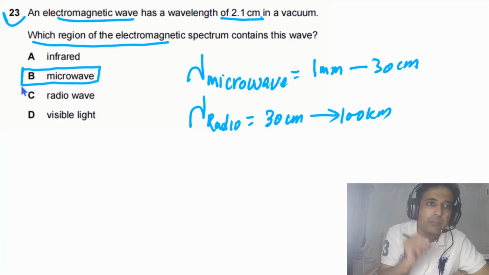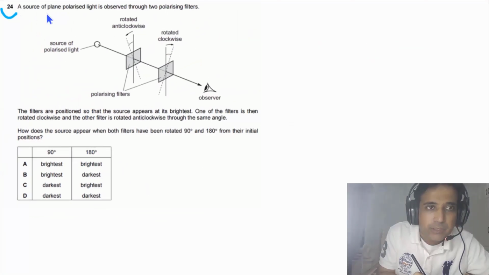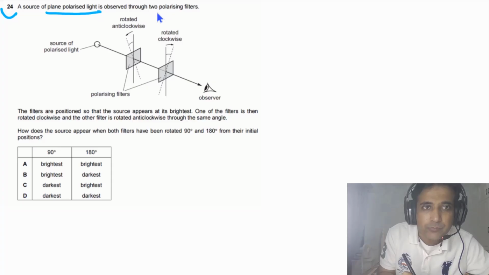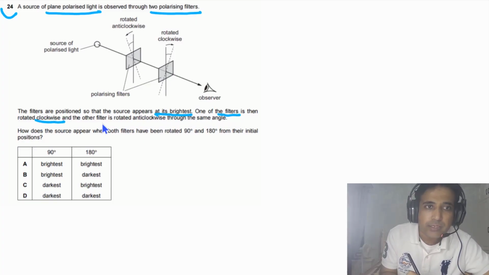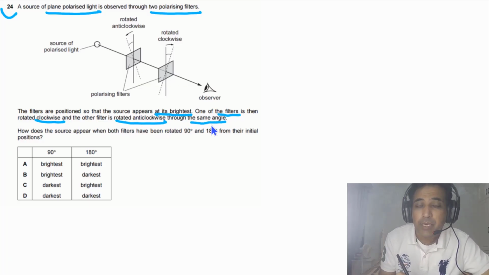Question 24 says a source of plane polarized light is observed through two polarizing filters. The filters are positioned so that the source appears at its brightest. One of the filters is then rotated clockwise and the other filter is rotated anti-clockwise through the same angle, meaning both filters have been rotated through the same angle. How does the source appear when both filters have been rotated 90 degrees and 180 degrees from their initial positions?